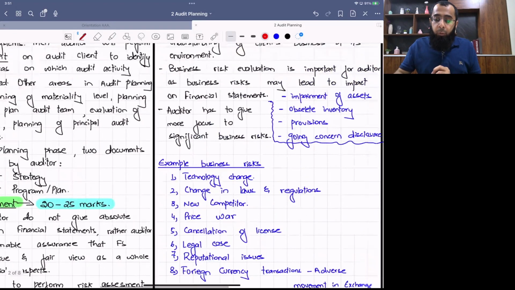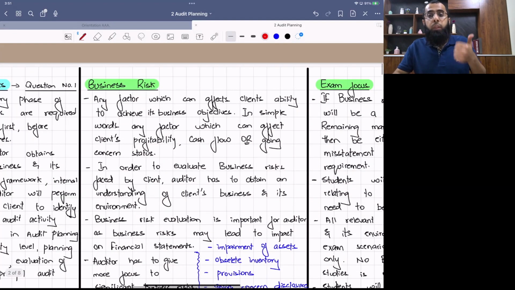Okay. Then in risk assessment, there are three risks: business risk, risk of material misstatement, and audit risk. Then we move towards business risk, which is our first topic which we are covering. Anything which can affect the entity's ability to achieve its objectives, profits, cash flows, going concern issues. These are all business risks.